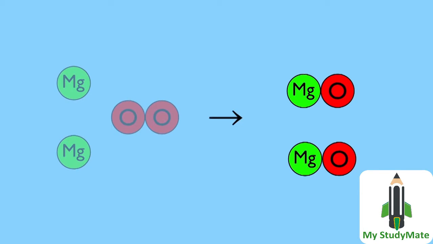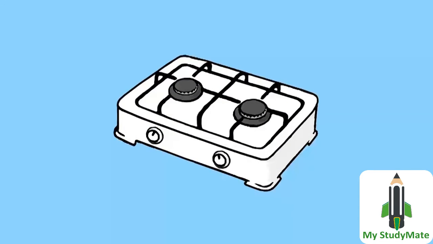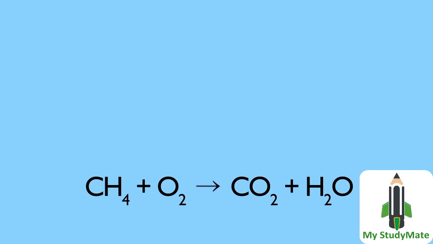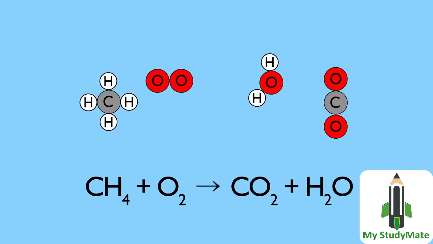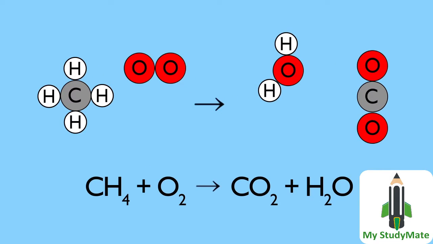Here is another example. A reaction you will see every time you use a gas cooker which uses natural gas, but is the reaction balanced? Pause the video and count the carbon, hydrogen and oxygen atoms on each side. It is easy to count if we draw out the molecules as models. Carbon 1 each side, oxygen 2 to start, but now 3, hydrogen 4 to start, but now only 2.